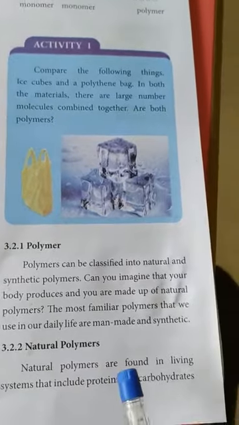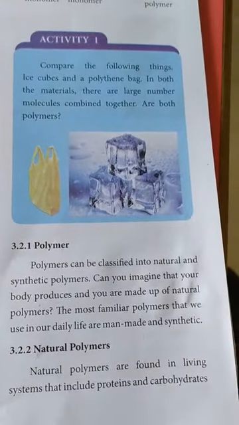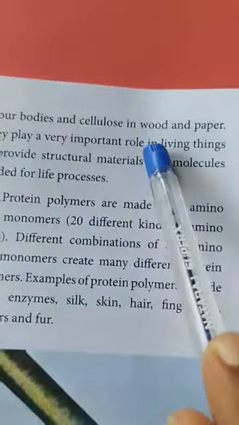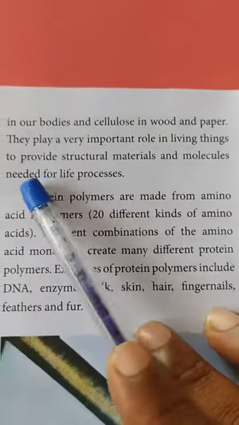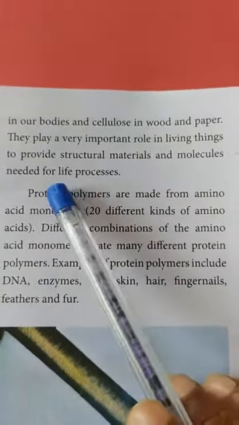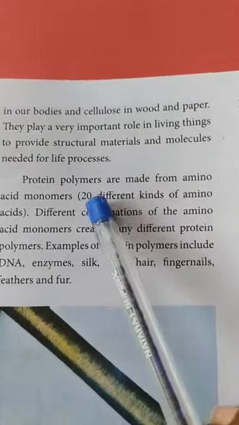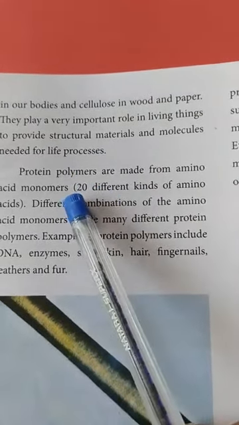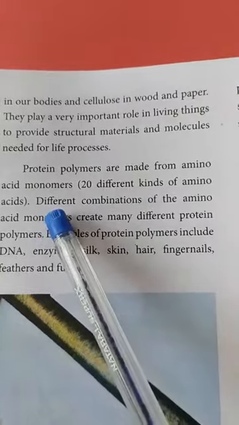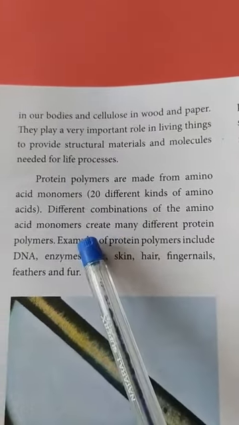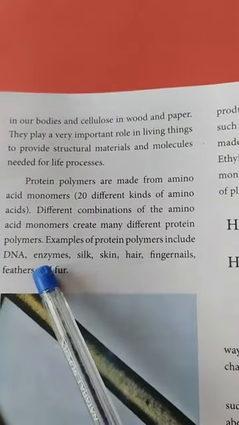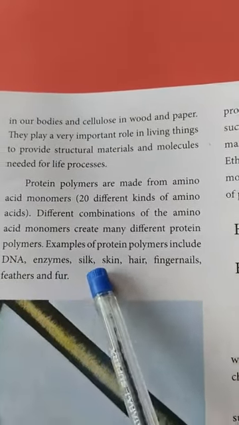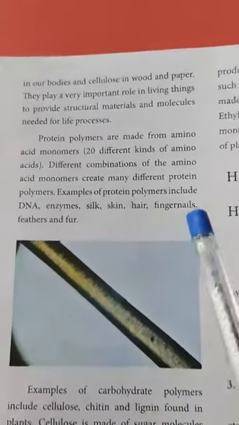So natural polymers are found in living systems and include proteins and carbohydrates in our bodies, and cellulose in wood and paper. They play a very important role in living things, providing structural materials and molecules needed for life processes. Protein polymers are made up of amino acid monomers. There are 20 different kinds of amino acids. Different combinations of amino acid monomers create many different protein polymers. Examples of protein polymers include DNA, enzymes, silk, skin, hair, fingernails, feathers, and fur.